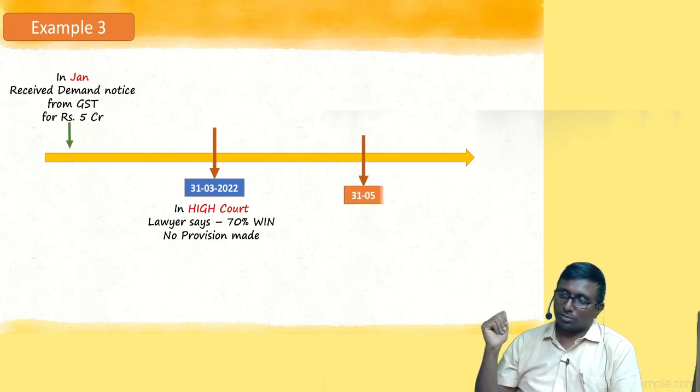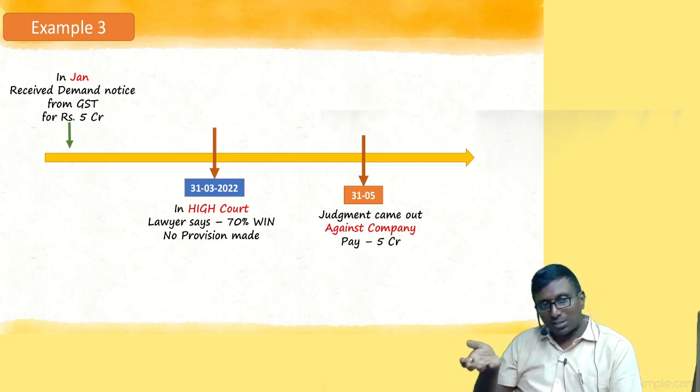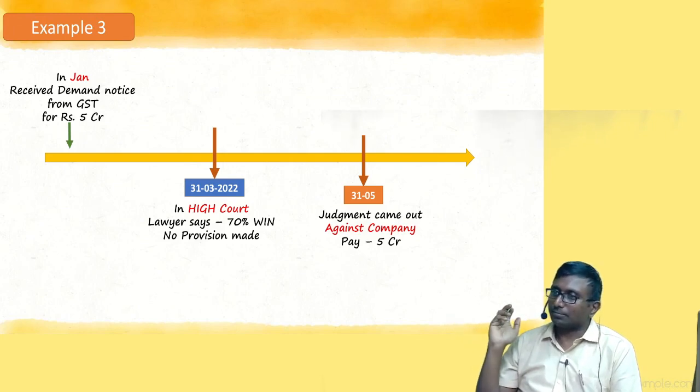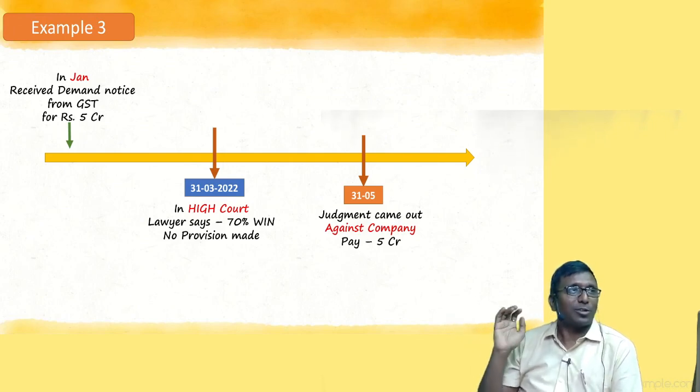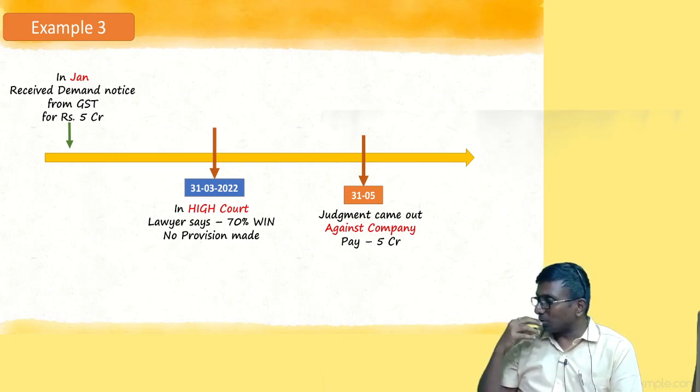We got a bad news. What is the bad news? On 31st May, the judge gave a verdict against us. He said, first shut up and pay. Okay, done. So I have to pay. I ended up paying 5 crore rupees. अरे समझ में आ रहा है? हाँ, बोलो 5 crore rupees. अब क्या करना? Is it adjusting or not adjusting?